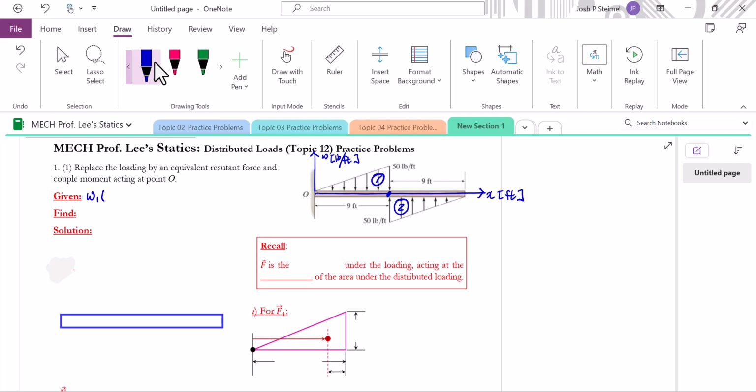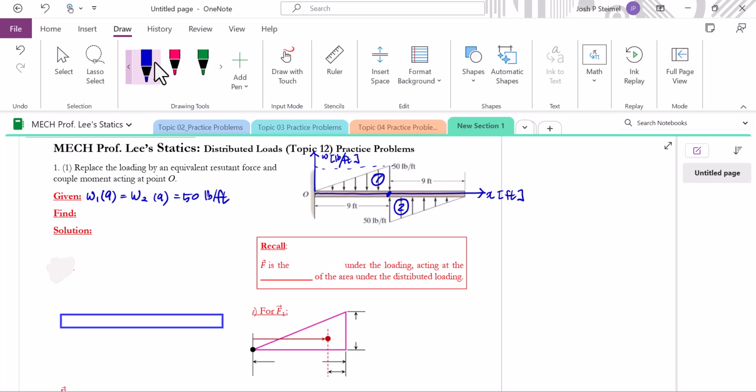Therefore, at x from 0 to 9, at 9 it is given as 50 pounds per foot in terms of y information. Simultaneously, for the loading function of area 2, also at 9, the same magnitude, 50 pounds per foot, is given.